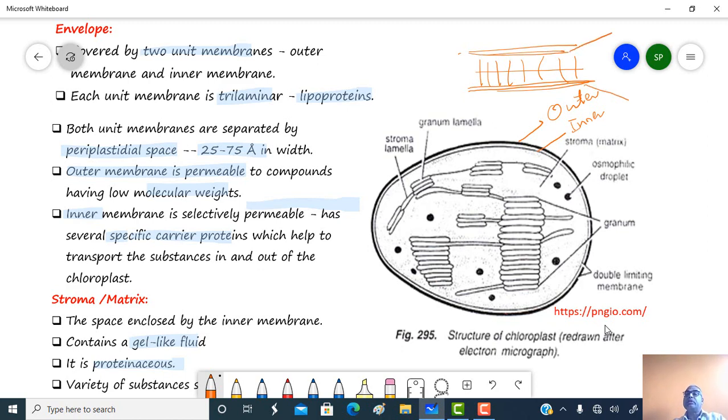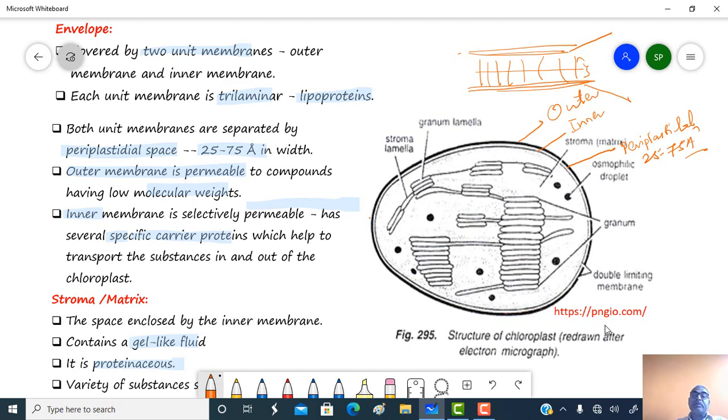So outer protein, inner protein, and in the center a lipid bilayer will be present. Both unit membranes are separated by a space called the periplastidial space, which is present between the outer and inner membrane and is about 25 to 75 angstrom in width.